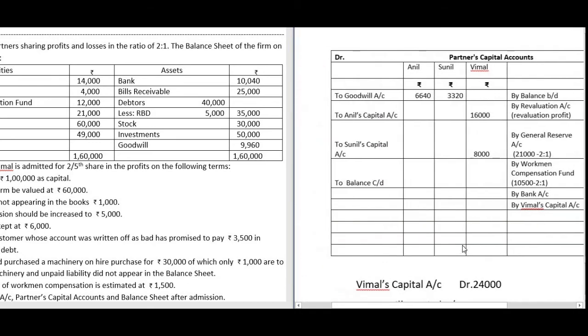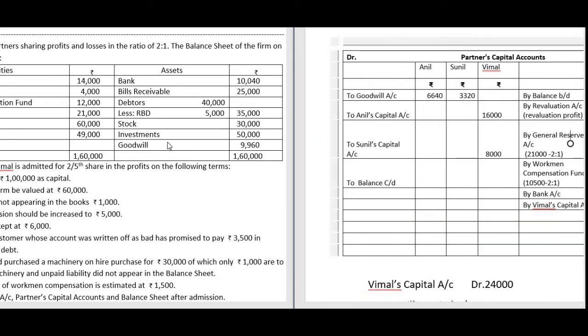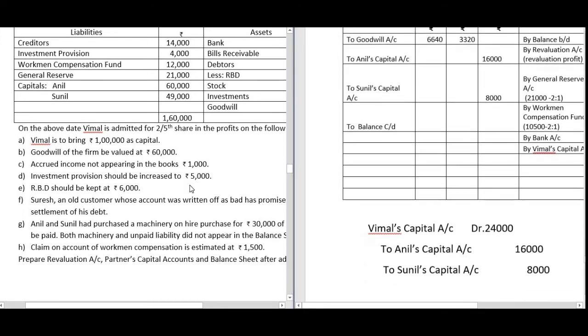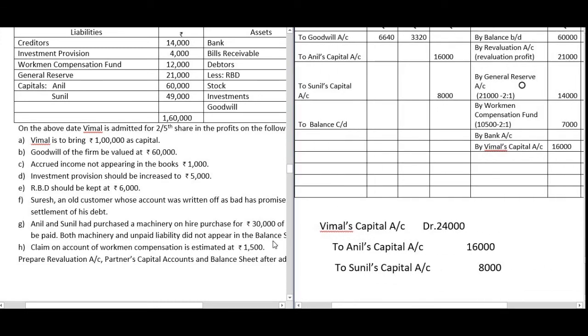Next, goodwill treatment. We already have goodwill that is written off. The entry is old partners' capital account to goodwill account. So goodwill is written off. Next, the new partner does not bring in any cash for goodwill. But the goodwill is valued and we know the share of the new partner. The new partner's share is 24,000.